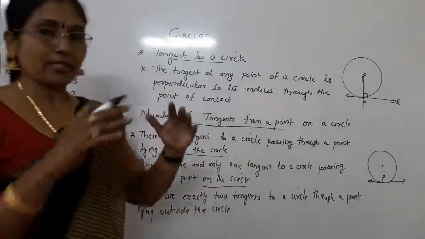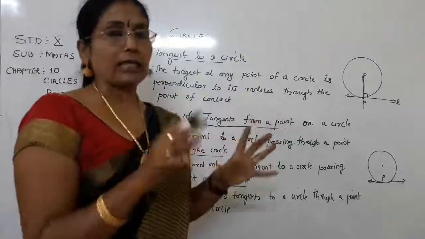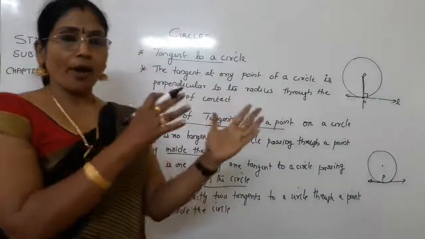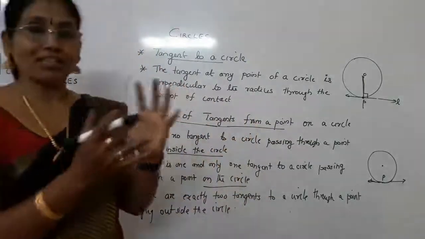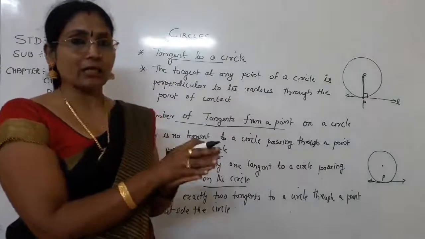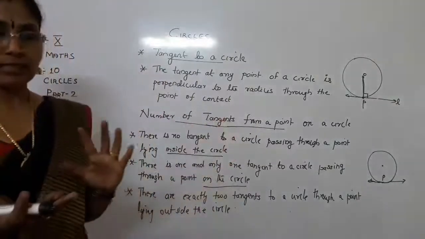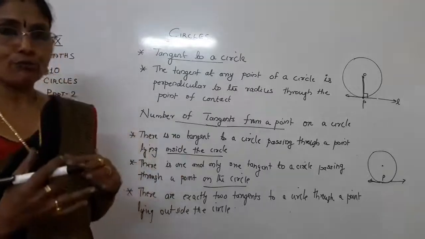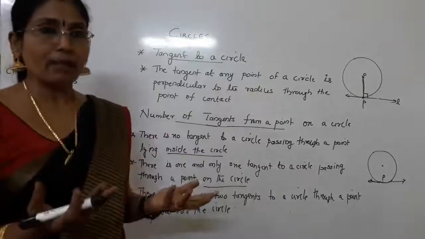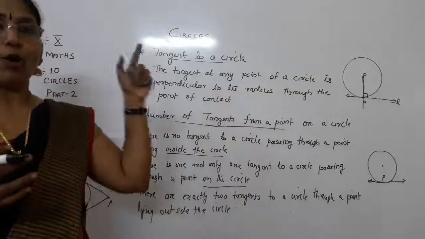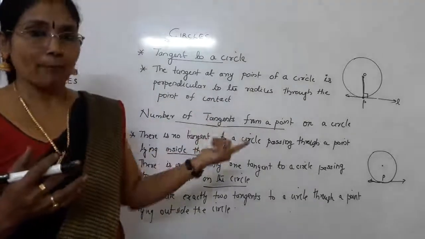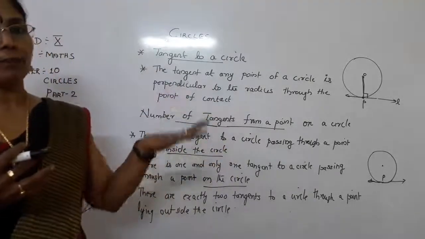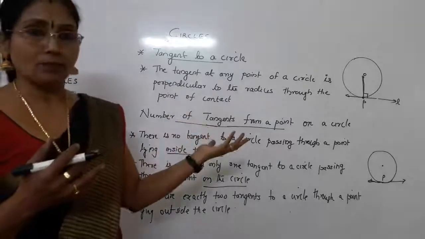When you draw a circle in a plane, there are points which lie inside the circle, points which may be on the circle, and points outside the circle. So how many tangents can be drawn if a point is on the circle, outside the circle, or inside the circle?